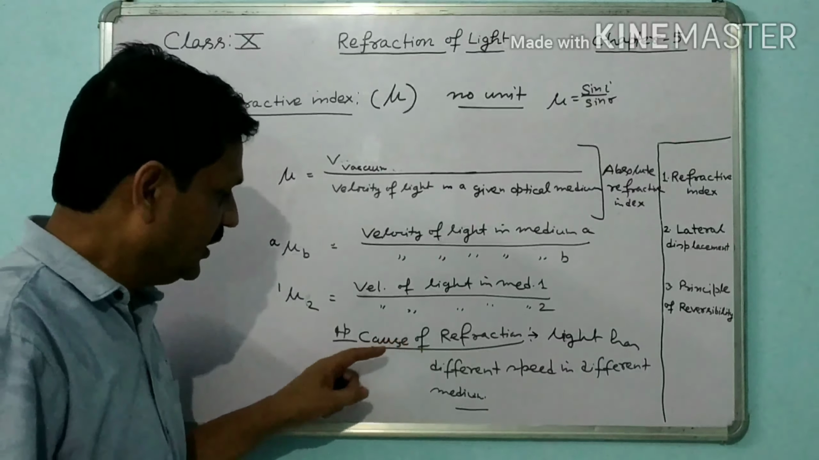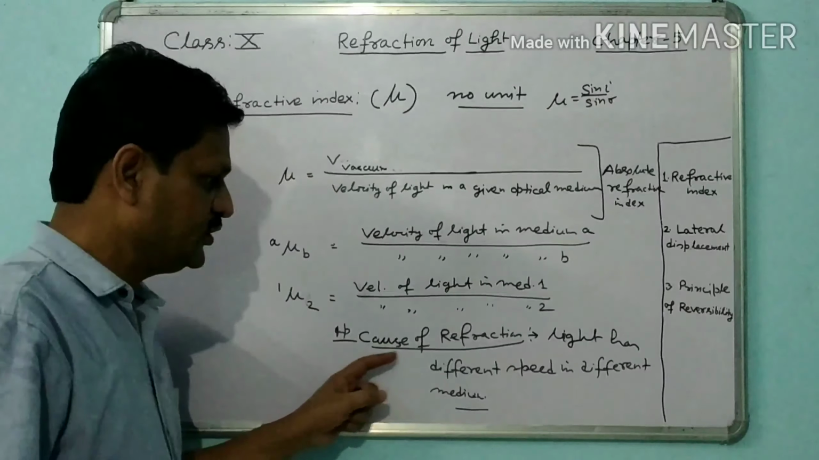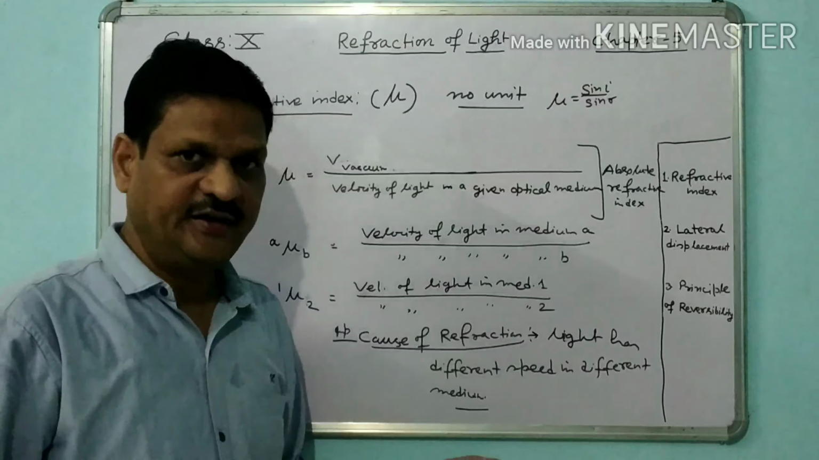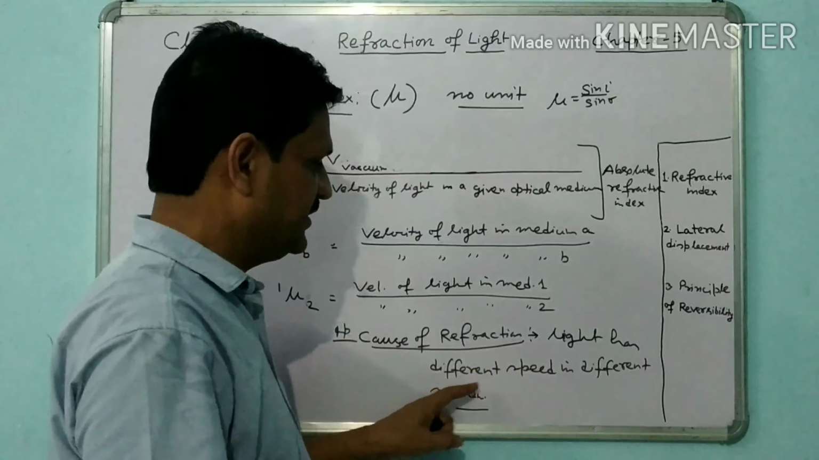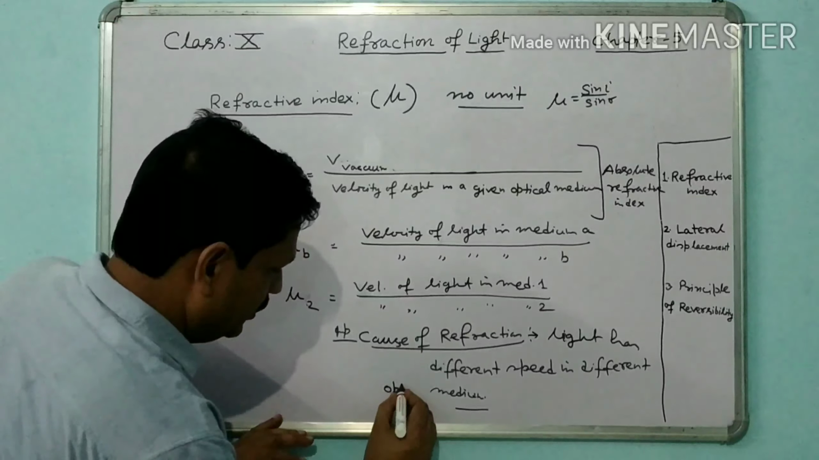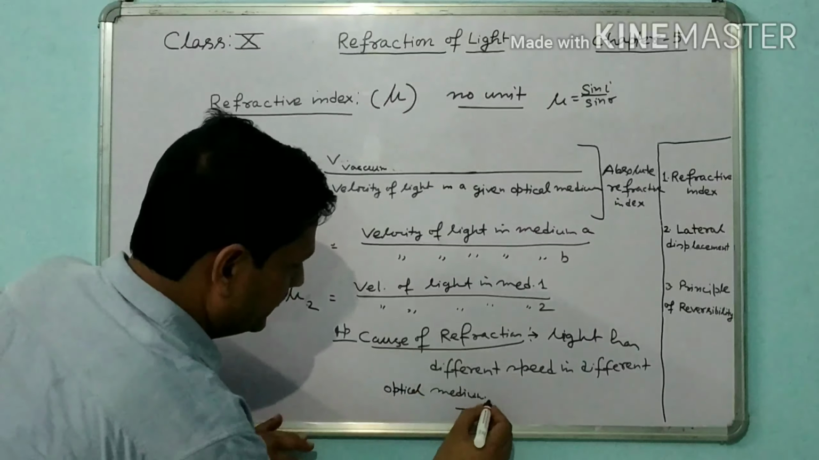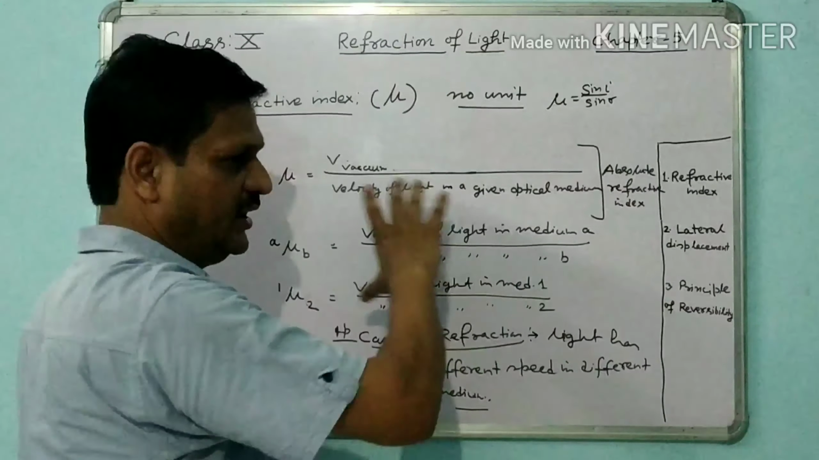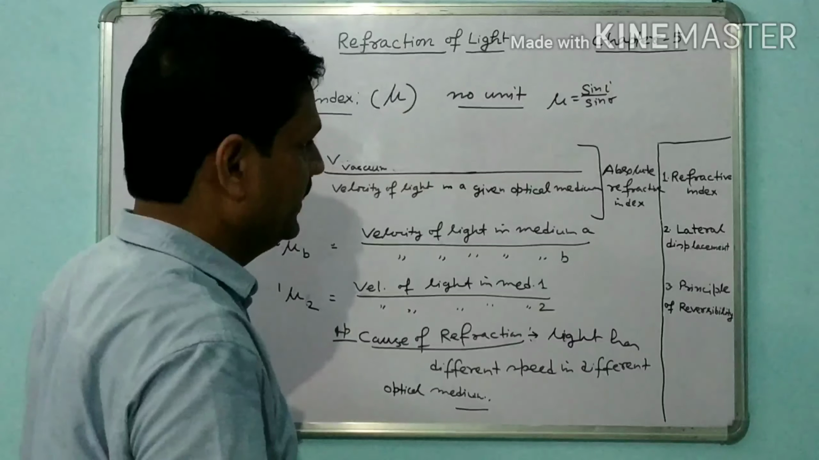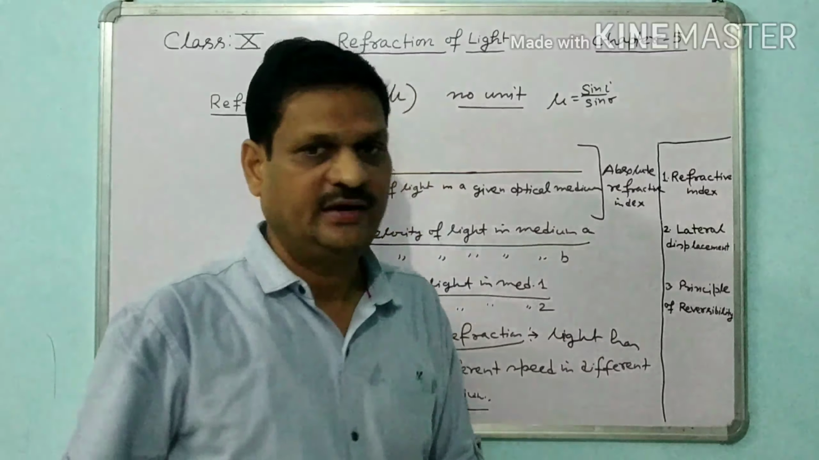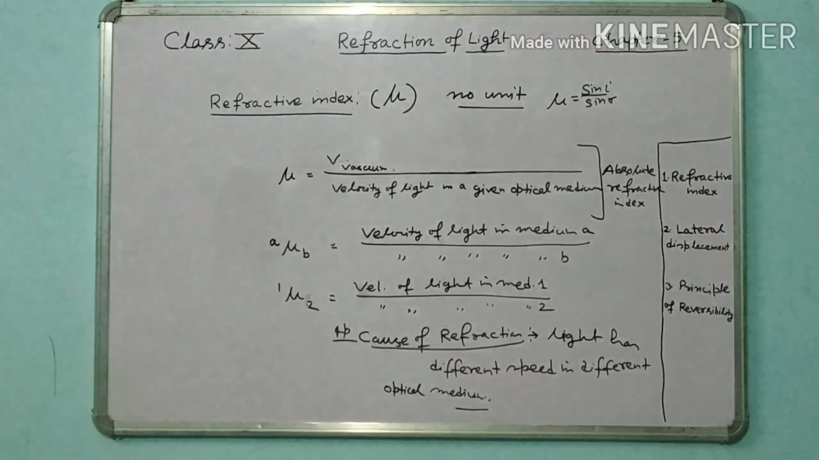Very important point. A question can be asked: what is the cause of refraction? You can say that the light is refracted because light has different speed in different optical media. This is the cause of refraction, and this is the formula in the form of velocity. Now we are going to discuss the next topic, that is lateral displacement.